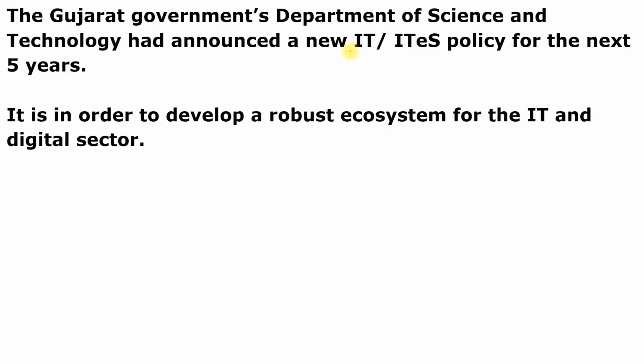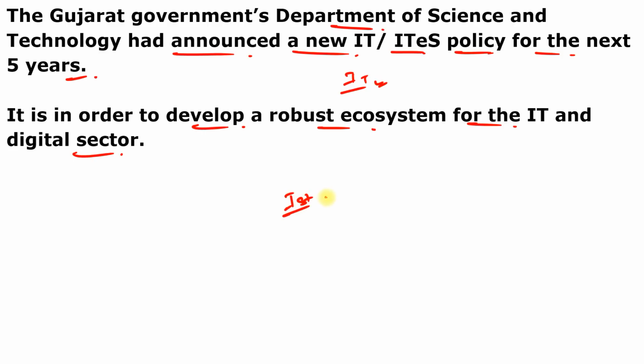And you can see here, the Gujarat Government Department of Science and Technology had already announced a new IT or information technology services policy for the next 5 years. And it is for the holistic development of the information technology enabled services sector in the state. And it is in order to develop a robust ecosystem of the information technology and the digital sector. So the MOU is the first strategic partnership under the new Gujarat Information Technology Enabled Services Policy of 2022 to 2027, and it can generate almost 2,000 jobs in the information and technology sector.